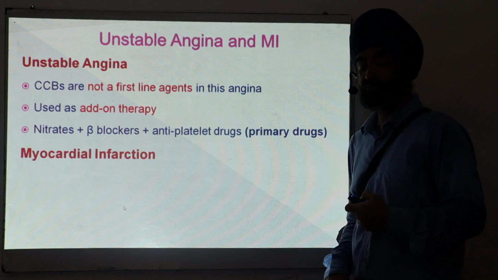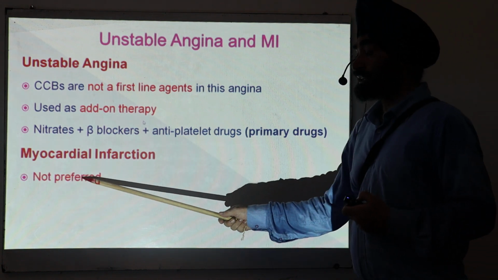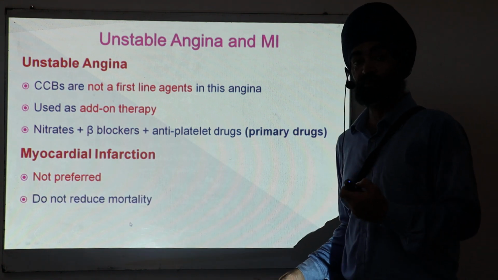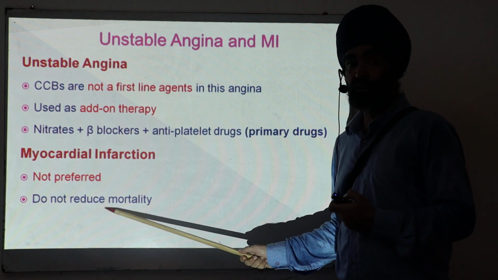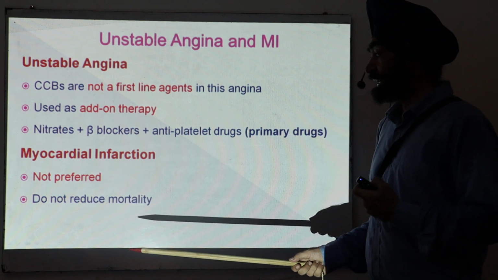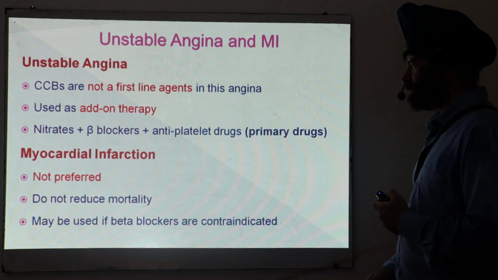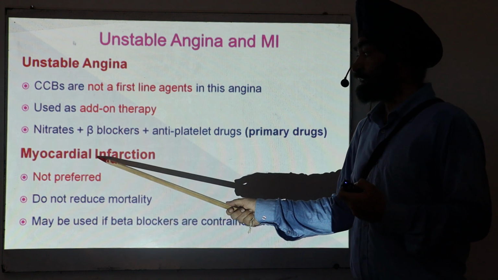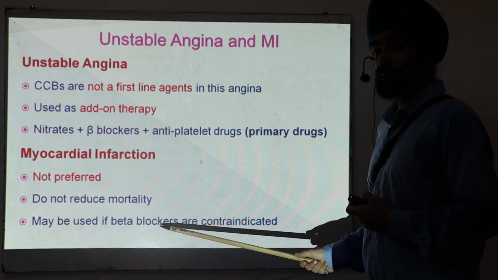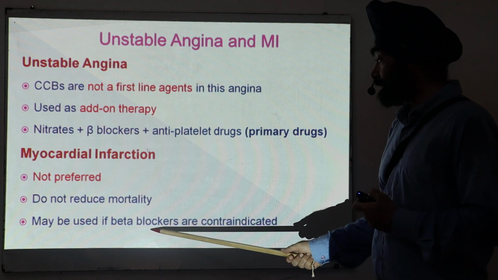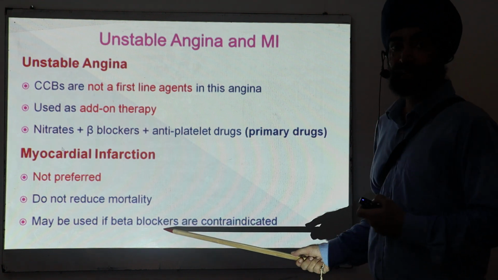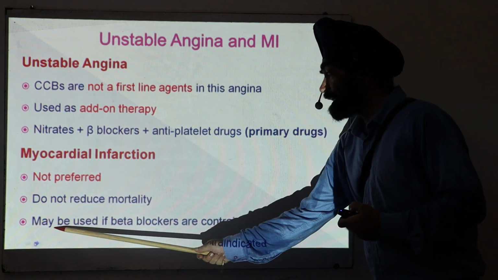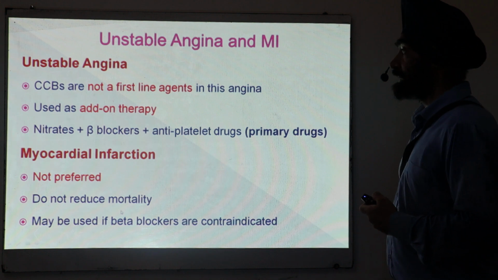In myocardial infarction, what is the status? They are not the drug of choice, they are not the preferred agents, because it is found that if you give calcium channel blockers, there is no benefit on mortality. The death rate is not reduced. So where can they be used? Let's say you have a case of myocardial infarction. You want to give a beta blocker because they are very effective, but you cannot because they are contraindicated. In that condition, you can give a calcium channel blocker. So this is what I have written: may be used if beta blockers are contraindicated.